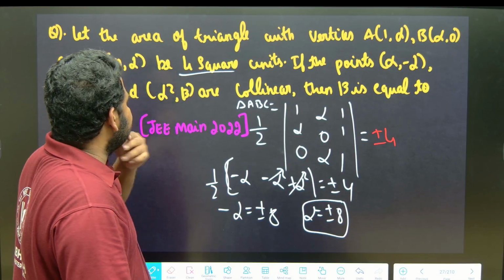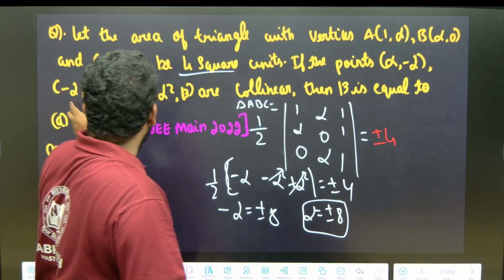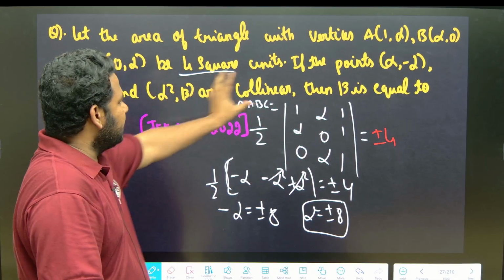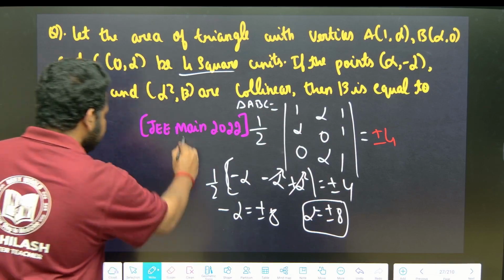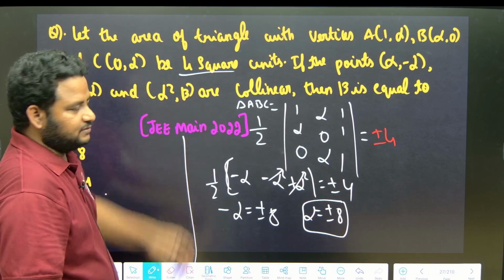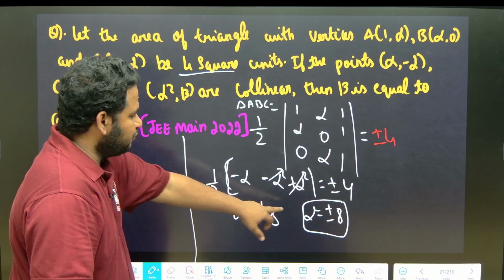Then they are telling, if the given points alpha, minus alpha; alpha, alpha; alpha square, beta are collinear, then the value of beta is equal to what they are asking. So for the question that is given, we solve this to get alpha. That is the first part of the question we use to find the value of alpha.